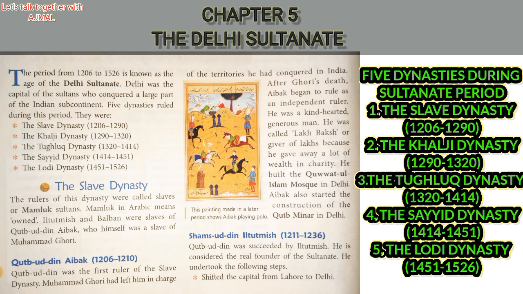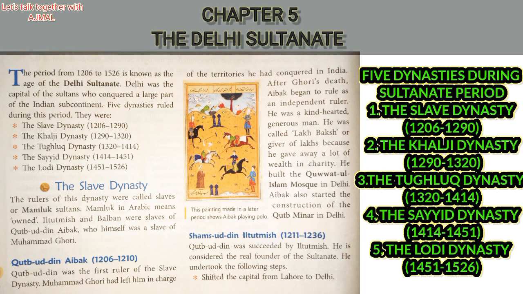At that period, five dynasties ruled. We can check which are the five major dynasties. The first dynasty is the Slave dynasty, which ruled from 1206 to 1290.